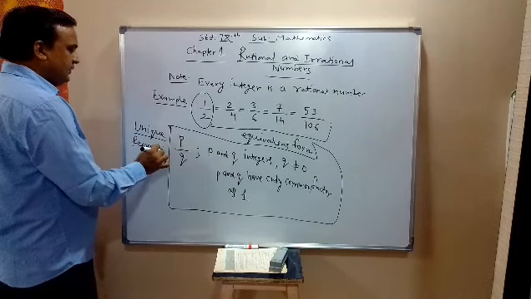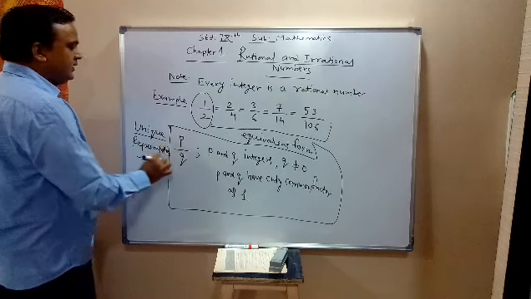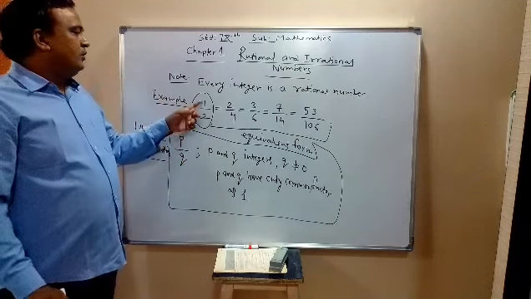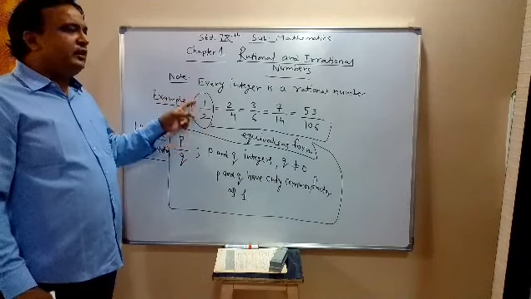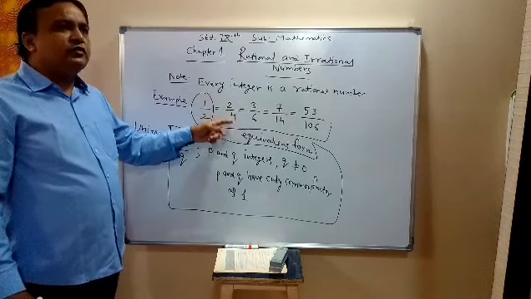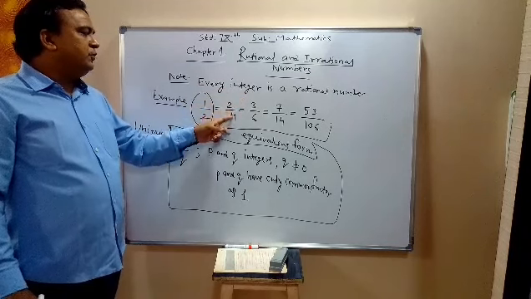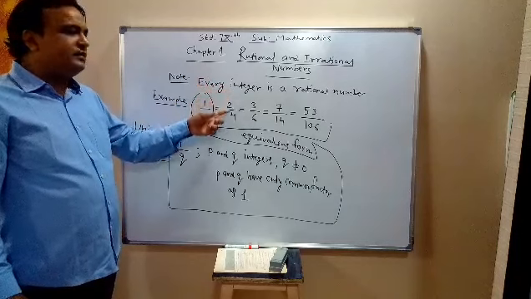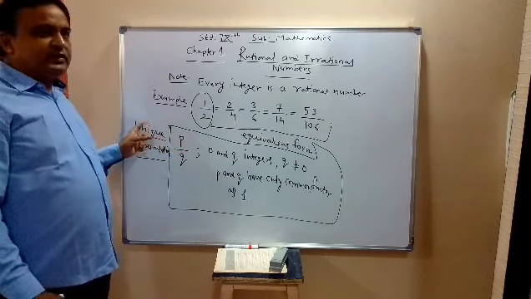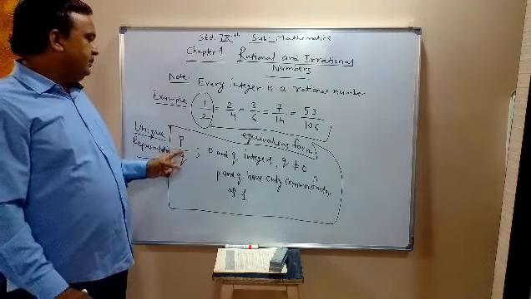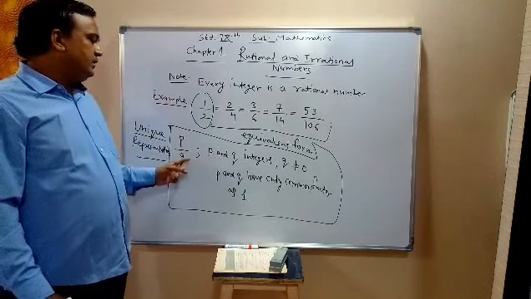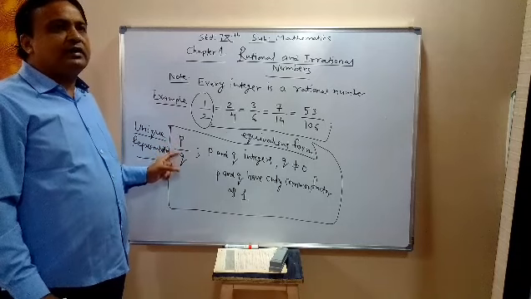So we can write a rational number in the unique form. Unique means one and only one. 1 by 2 is a unique representation, because 1 by 2 we cannot simplify further. 2 by 4 is not unique, because 2 by 4 I can further simplify by cancelling the common factor. So P by Q is a unique representation of a rational number where P and Q both are integers, denominator Q is non-zero, and P and Q have only common factor 1.